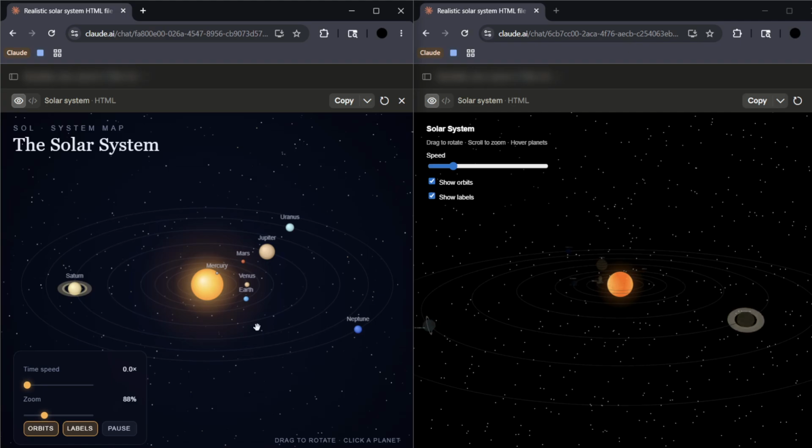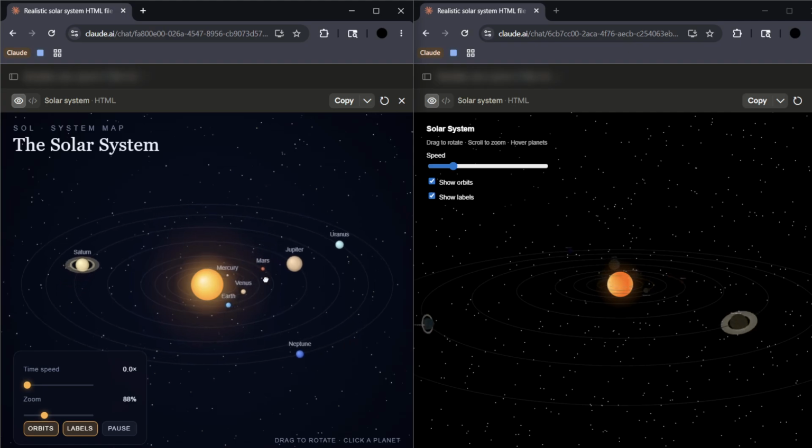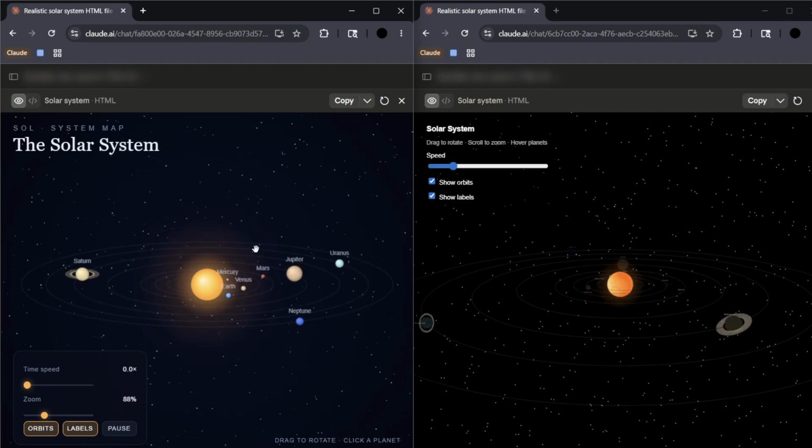So yes, with this we can see that Opus 4.8 does produce really good output with just a little more time to think. So in my opinion, you can still go for Opus 4.7 if the task is very simple and you need faster outputs as compared to more reasoning and logical thinking.